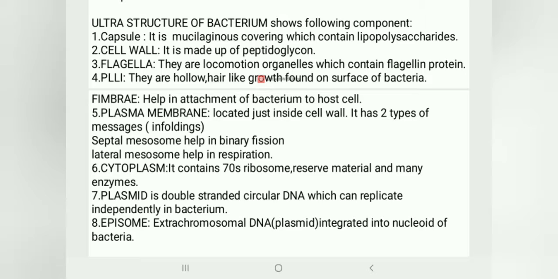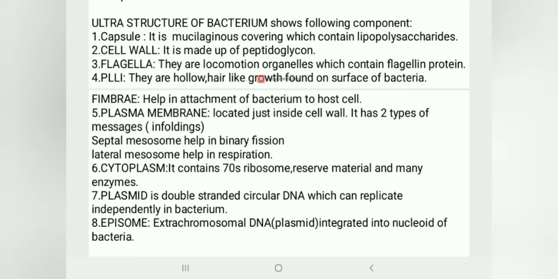Plasma membrane. It is located just inside the cell wall. It has two types of mesosome infoldings. Septal mesosomes help in binary fission. Lateral mesosomes help in respiration. Cytoplasm contains 70S ribosomes. In prokaryotes, the ribosome is 70S. In eukaryotes, it is 80S.